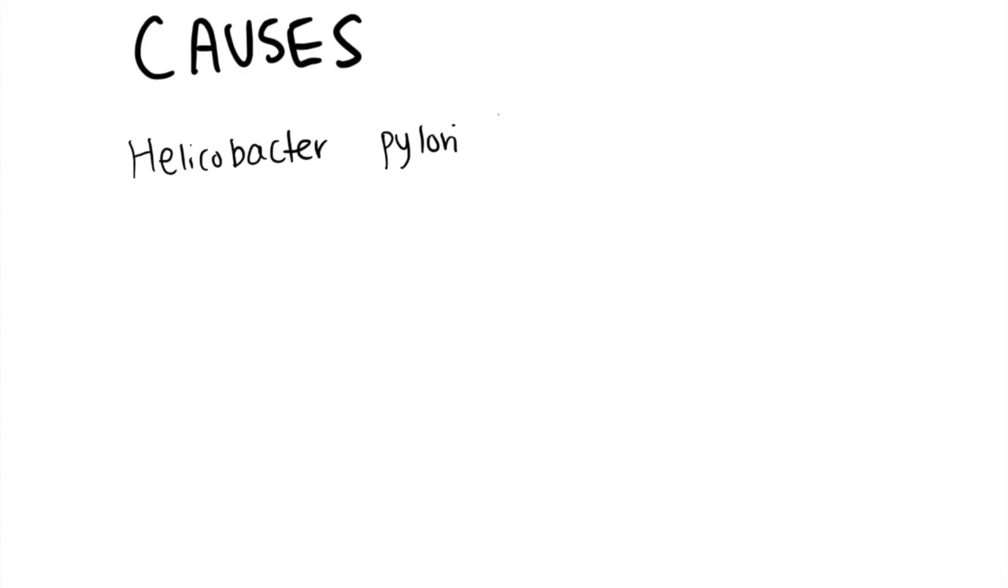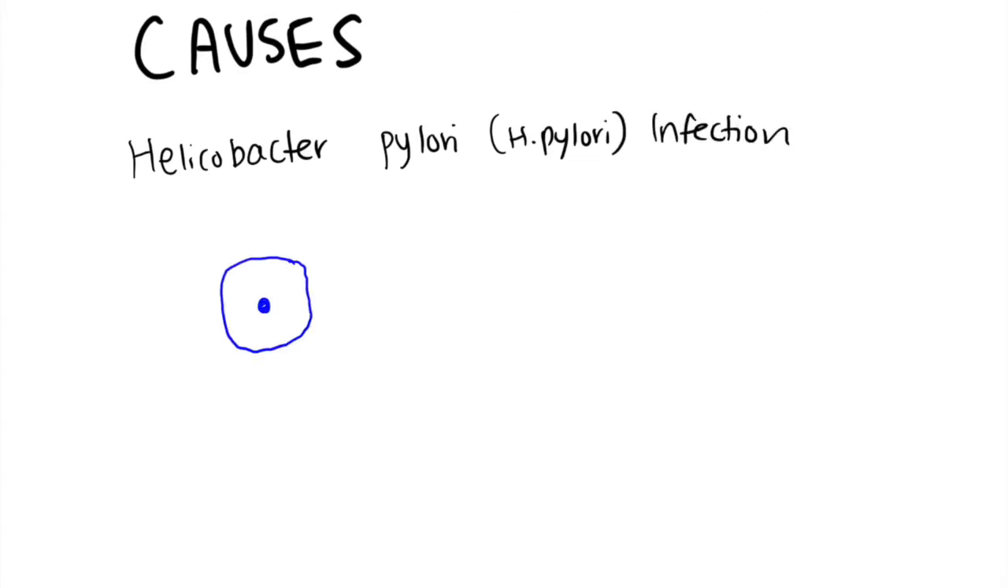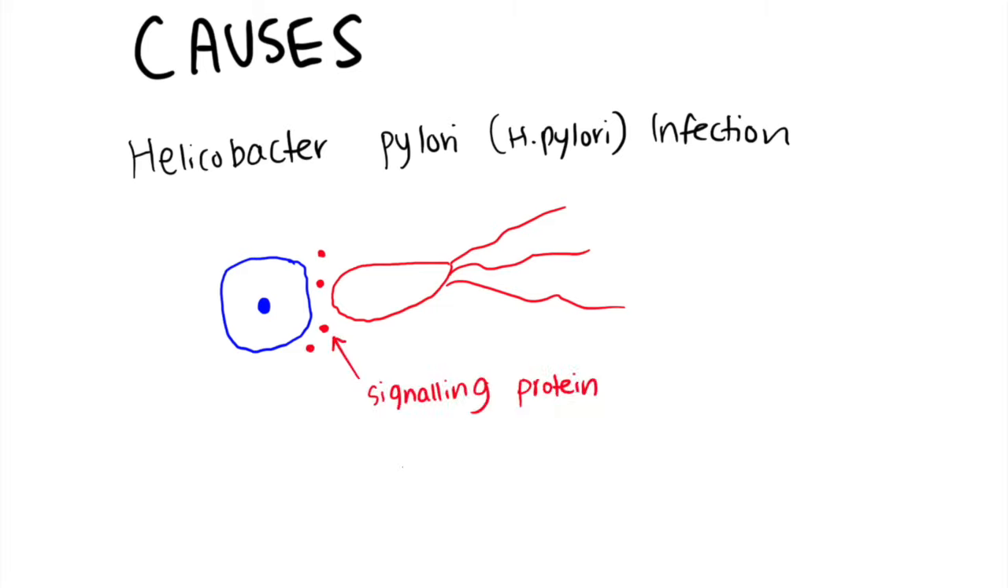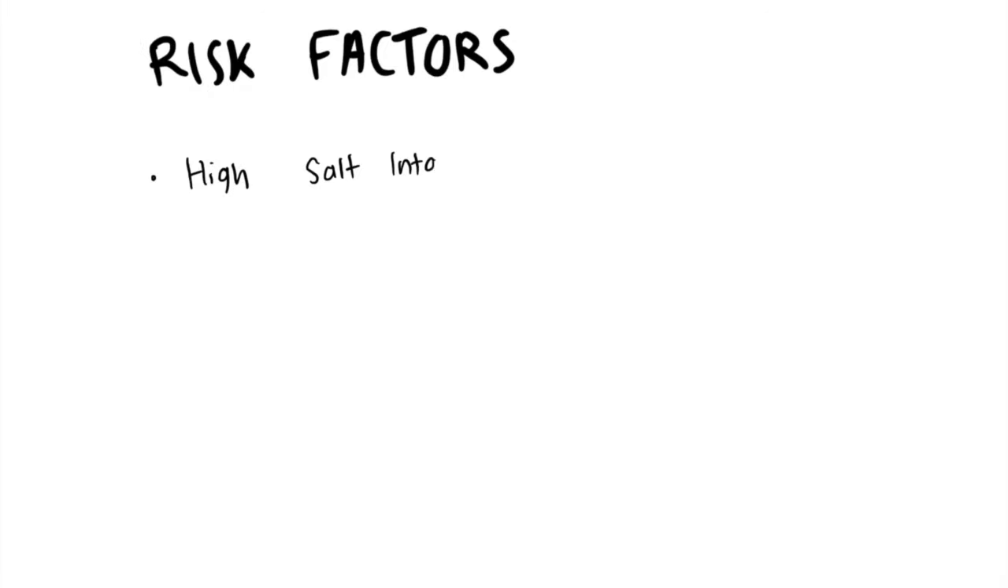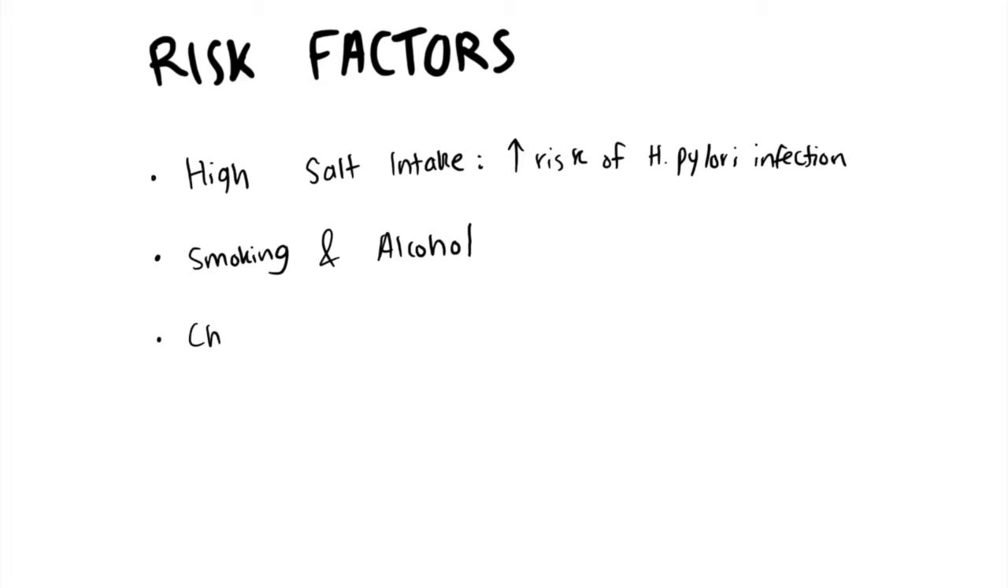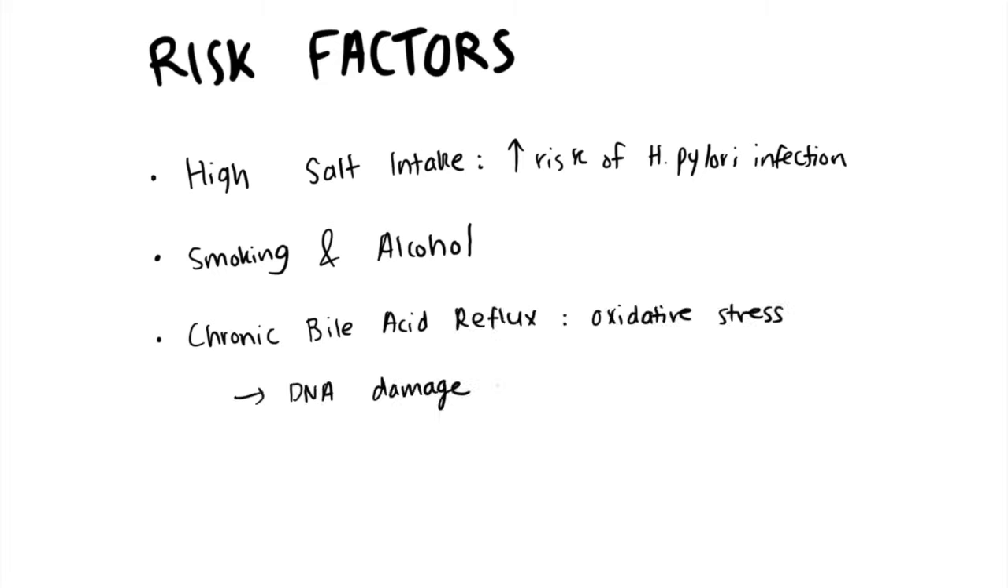Causes. The leading cause of chronic injury to the cells of the stomach is Helicobacter pylori, or H. pylori, infection. This bacterium attacks the cells of the stomach, its signaling protein altering the normal process of cell development. Other risk factors include high salt intake, which increases the risk of H. pylori infection, smoking and alcohol, chronic bile acid reflux, which causes oxidative stress to damage DNA and induce frequent cell death, and genetics, being the first-degree relative of patients with gastric cancer.